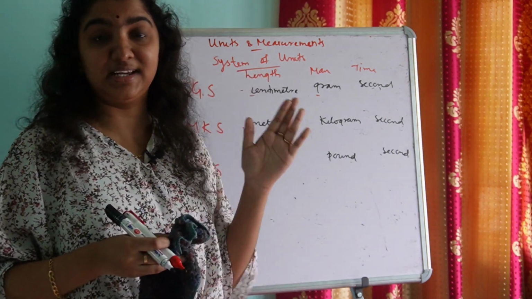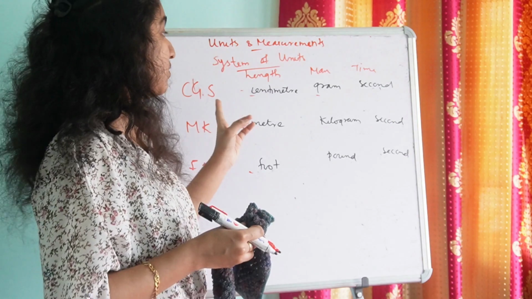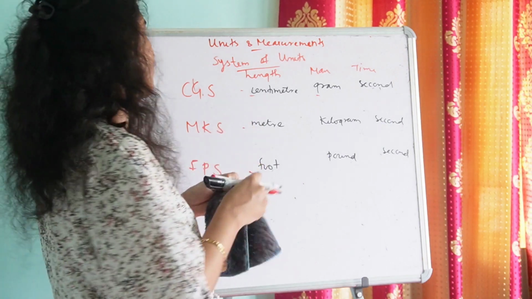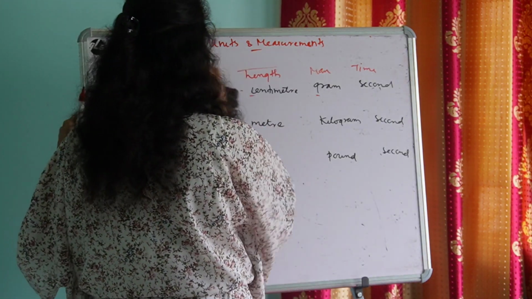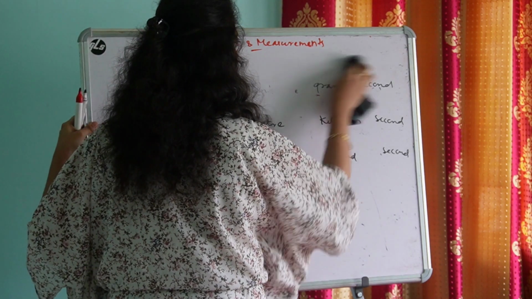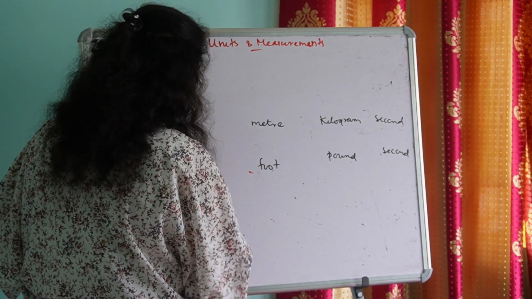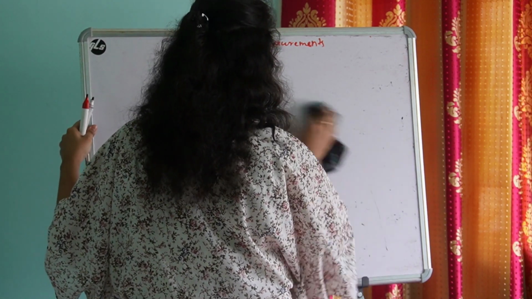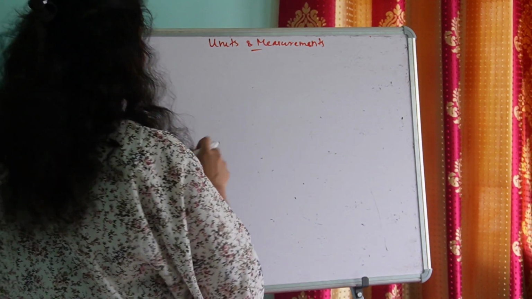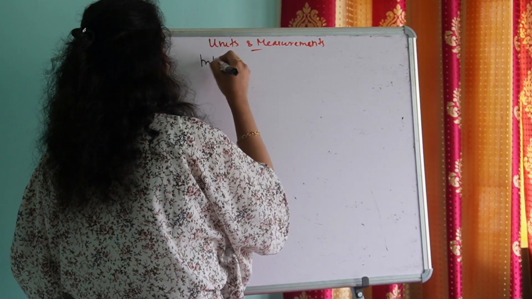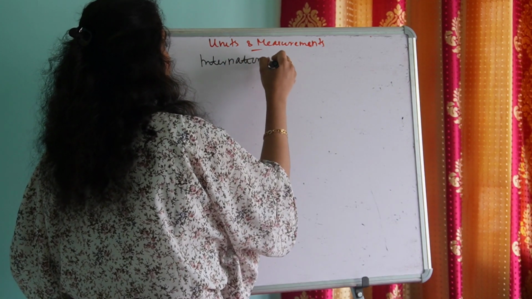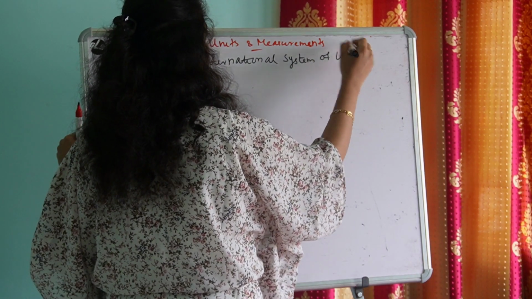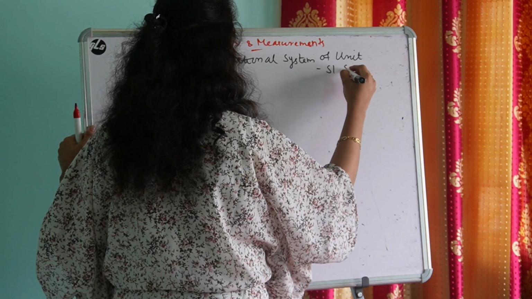In earlier days there were 3 systems of units based on the units which they chose as standard. But now the people around the world are globally connected. So now the scientists of all the countries are following a single and same system of unit, and it is the International System of Units. In short, it is known as the SI system.